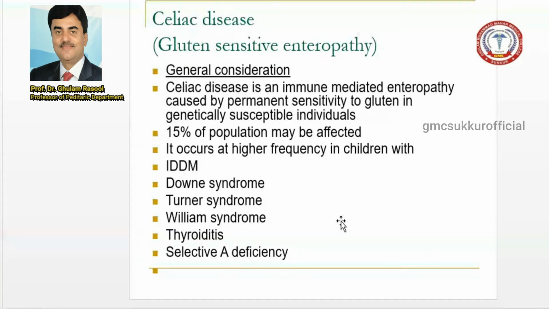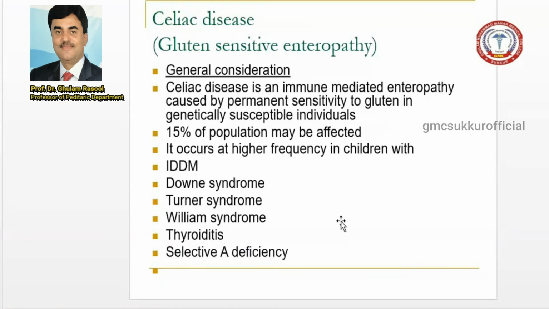Thyroiditis is an autoimmune disorder. If a patient presents with autoimmune thyroiditis, please remember you should advise a workup for celiac disease. Now patients who present with selective IgA deficiency or selective immunodeficiencies also present with celiac disease.